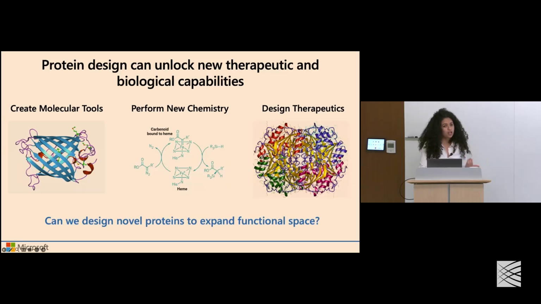Across all these examples, the fundamental question is, how can we design novel proteins to expand our capabilities functionally with biological, therapeutic, or other applications?